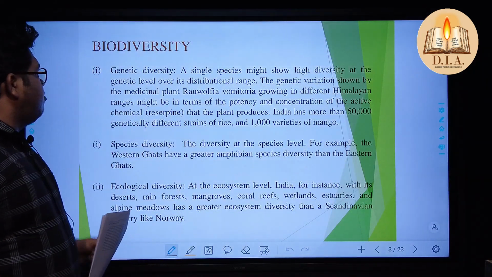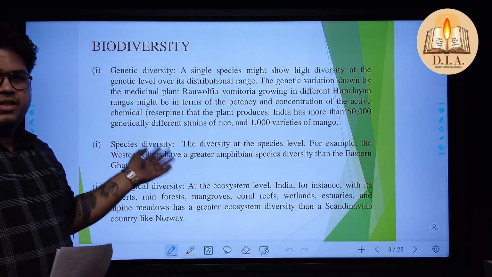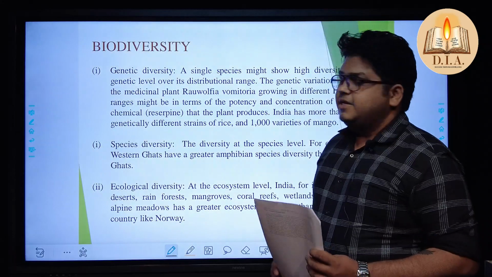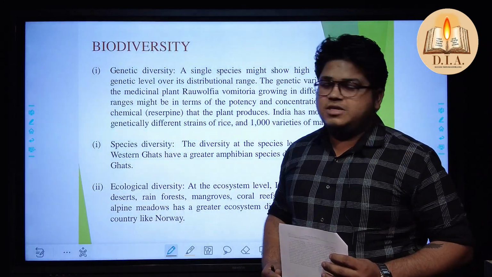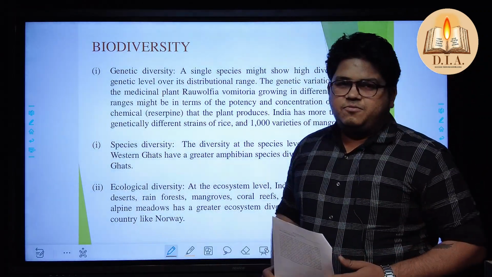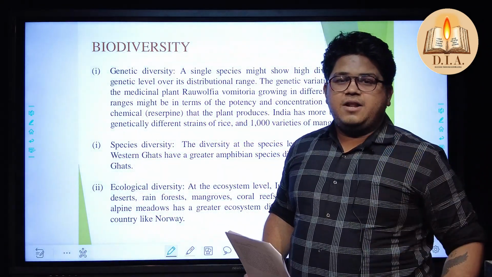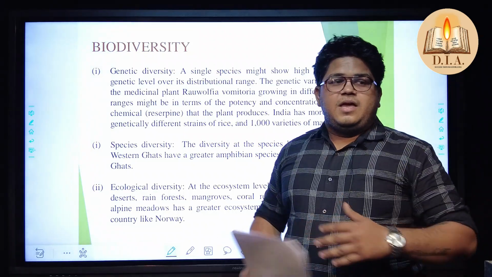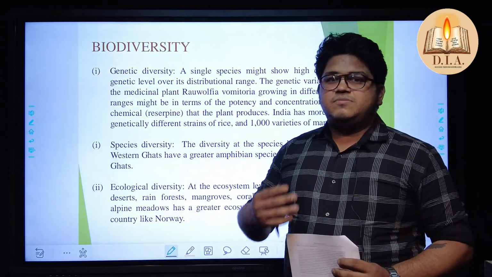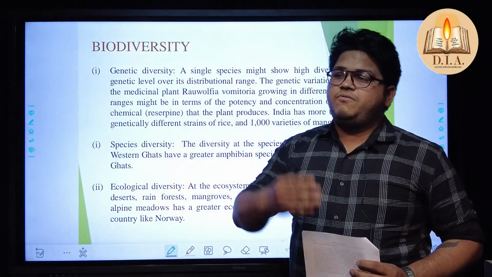So let me talk about genetic diversity, species diversity, and ecological diversity. These three pillars of biodiversity make a complete earth, and this earth is surrounded by ecological systems. When we talk about genetic diversity, you should understand what genetics is. Like my outlook, my attire, which looks like a human being, I am differentiated from an animal system, and I am also differentiated from other systems. This is my genetics, and genetics differentiates yourself from the others.